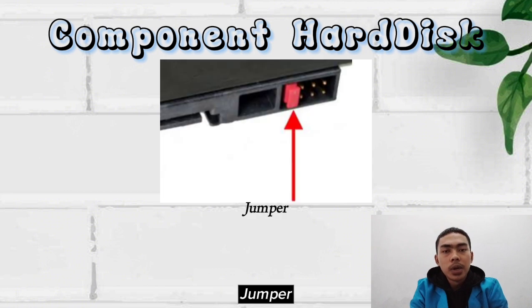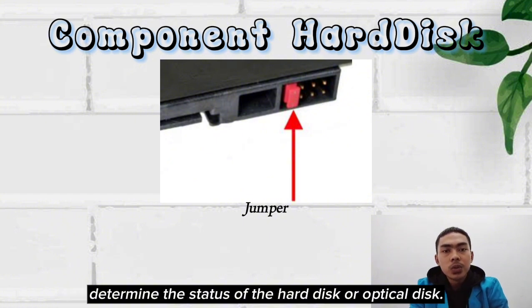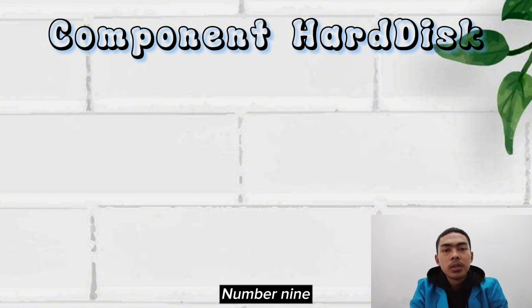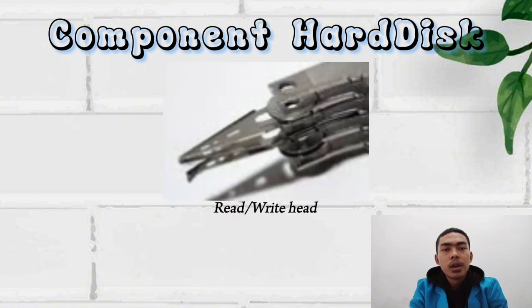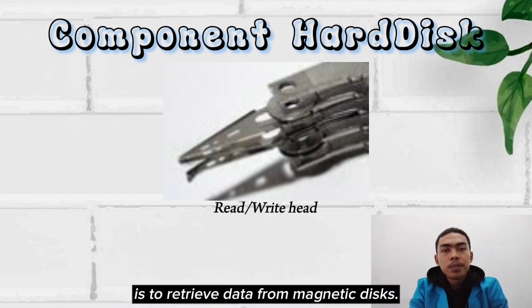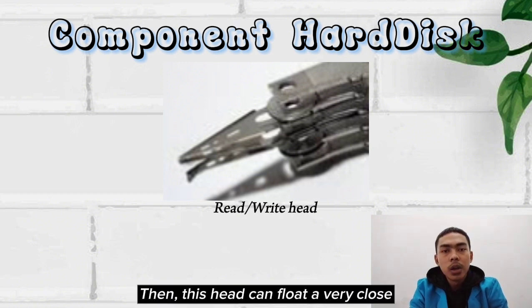Number 8. Jumper. Jumpers on hard disks and optical disks are usually used to determine the status of the hard disk or optical disk, whether it will be master or slave. Number 9. Read or write head. The function of the read-write head component is to retrieve data from the magnetic disk. This head can float at a very close, set distance to the magnetic disk.